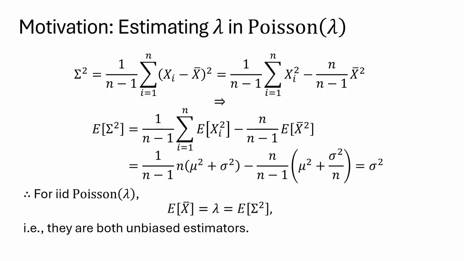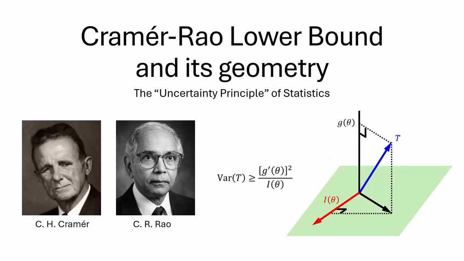For this example, as far as bias or the lack thereof is concerned, x bar and sigma squared are equally superior. So we need some other criteria to evaluate their performances. Our gut feeling tells us because big sigma squared involves xi squared, and squaring things tends to inflate variability, it feels intuitive that the sample variance is less accurate. But we have to actually calculate that. And the most important question is, what would be an optimal unbiased estimator? And do such things even exist? The Cramér-Rao lower bound is for answering such questions.